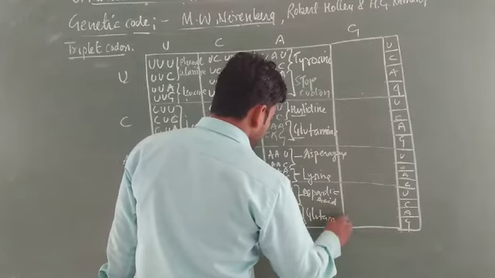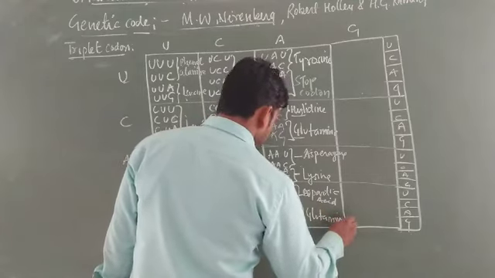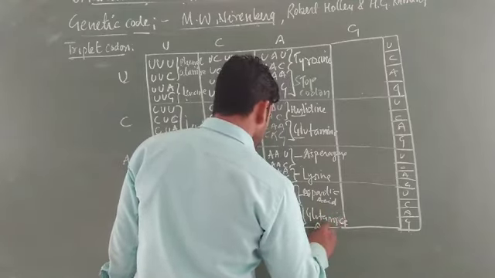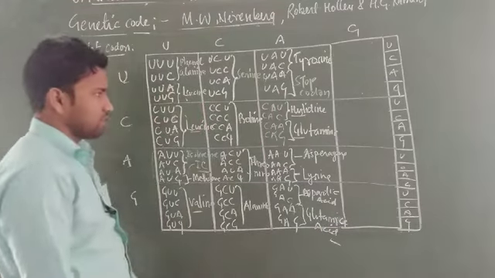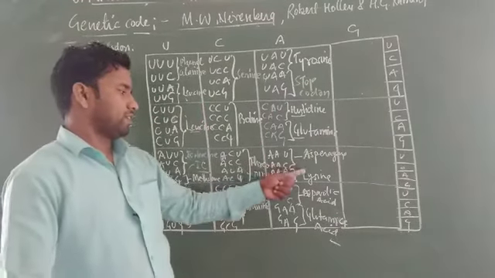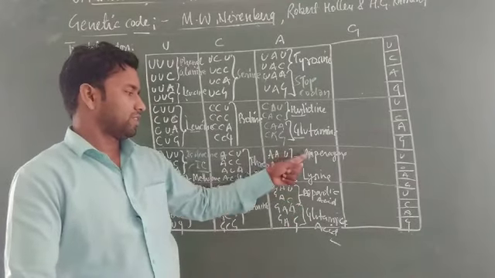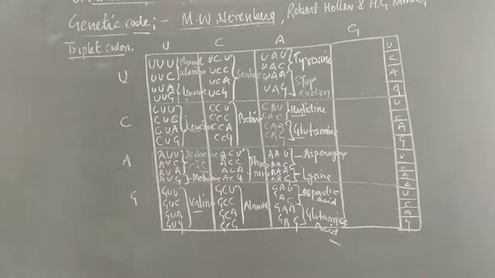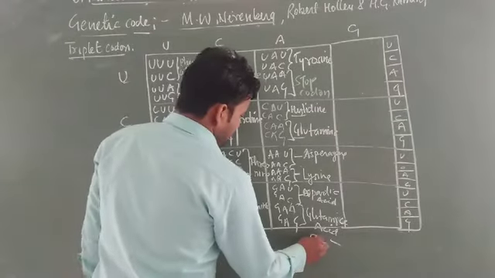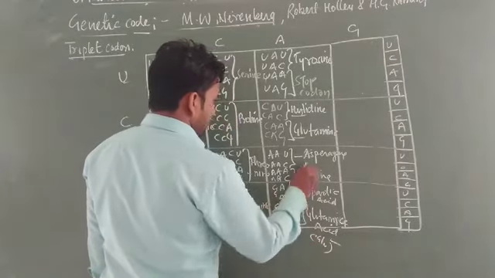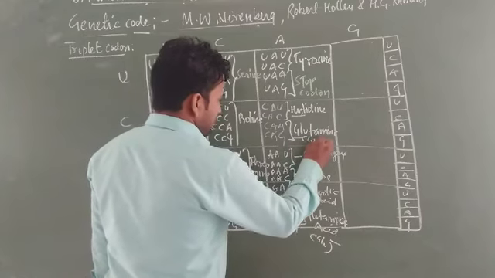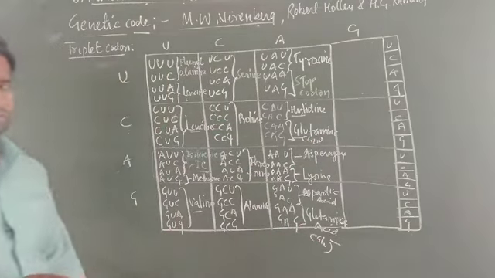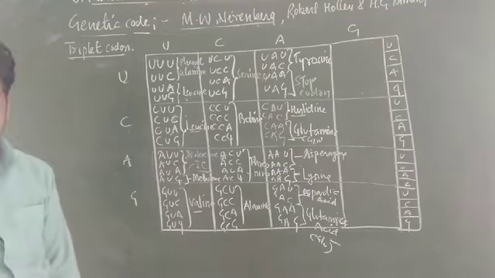Here students, some confusion is also given at this point. Why is this a confusion? Because this is asparagine and this is aspartic acid. This is glutamine, this is glutamic acid. Means here some differences are given in short form as well as in full form. Glutamic acid is represented by GLU, and glutamine is represented by GLN. This is a basic difference. At the time of short form discussion, you must remember this point, students.